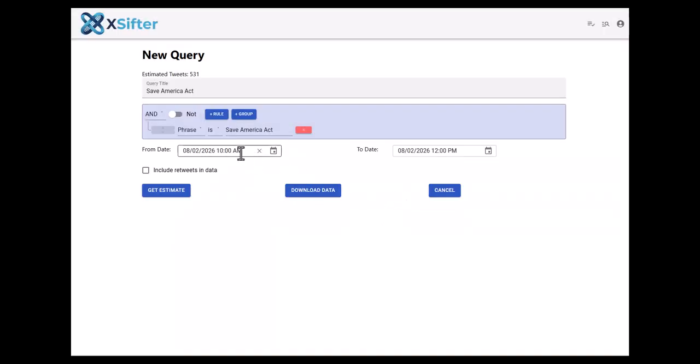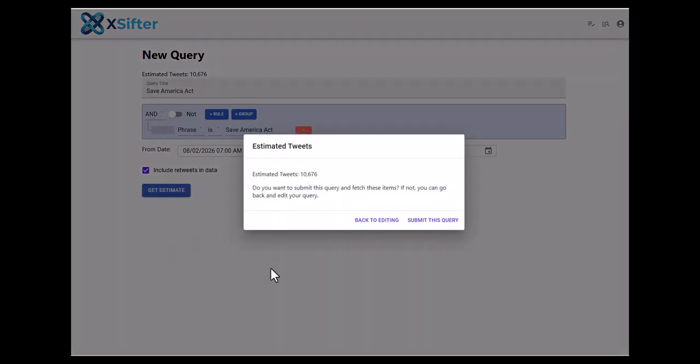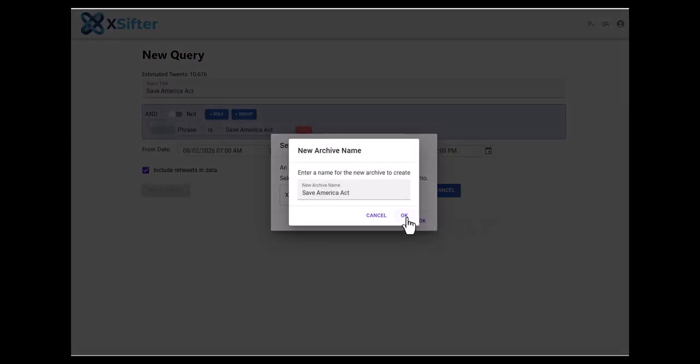I might decide to expand this out a little bit. Go back to 7 a.m. to noon, include retweets. 10,000 is the estimate. Well, I might be interested in this data, so I'm going to submit the query. I'm going to go into my XSifter testing project, which is in Discover Text, where this data goes and this data lives, and where this data can be analyzed.